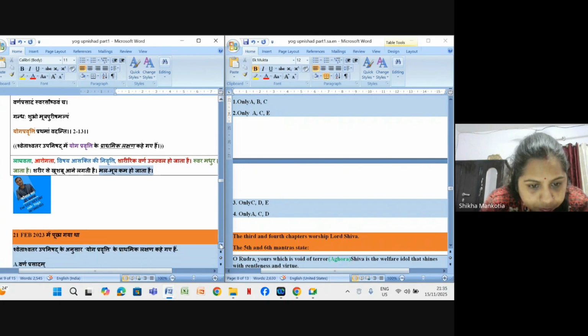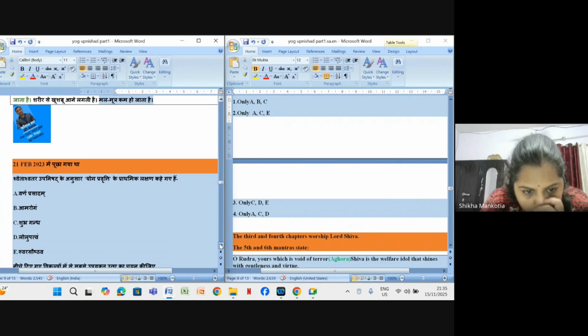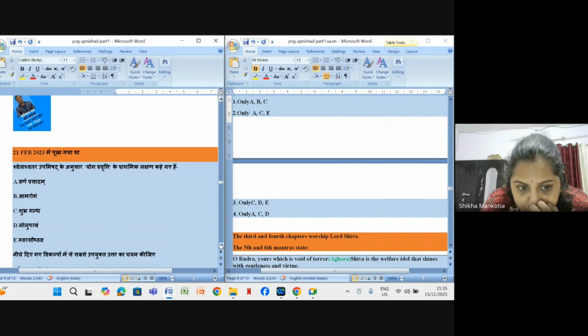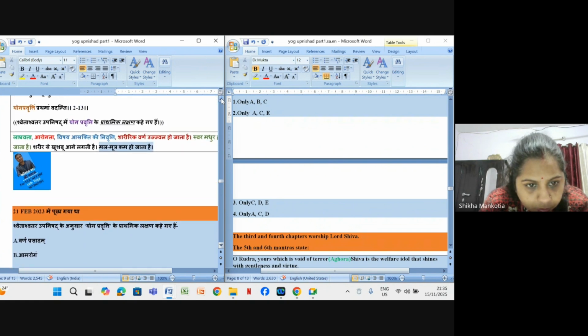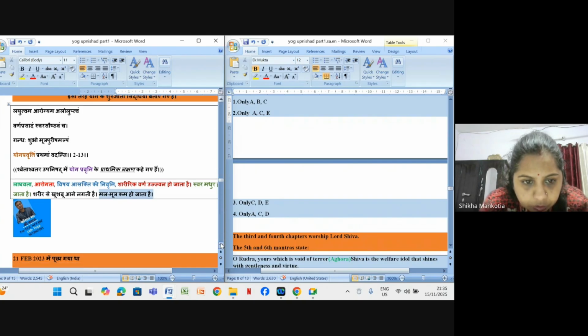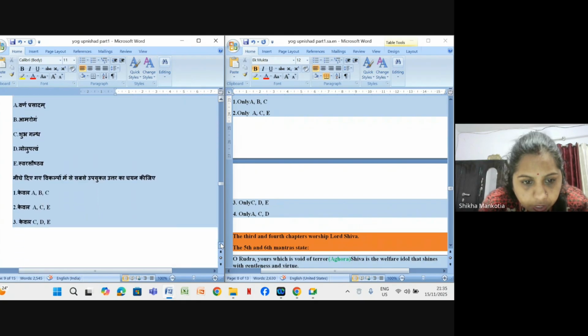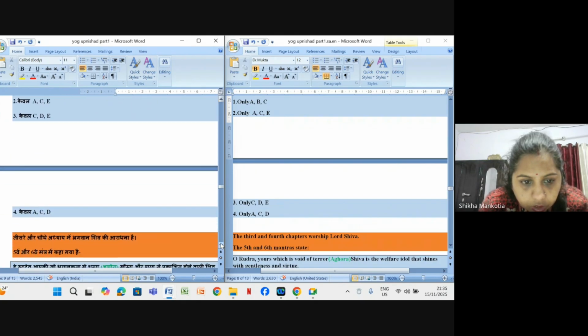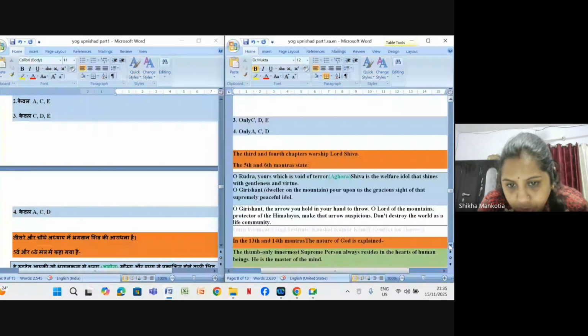Alolupatvam is D. Right? Shubhgandh, yes. Svarshostam also, Varna Prasadam also. So for that we have to learn the full shloka or full mantra so that we can answer it easily.